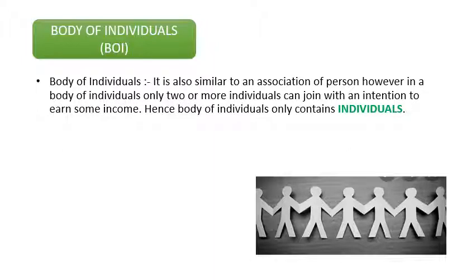The next one is the body of individuals. Body of individuals is also similar to an association of persons. However, in a body of individuals, two or more individuals can join with an intention to earn some income. Here the body of individuals only contains individuals. Unlike an association of persons, where a company or a firm can also be a member, here only two or more individuals have come to run the business with the main intention to earn some income, so it's called a body of individuals.